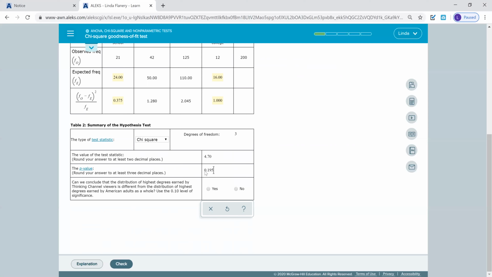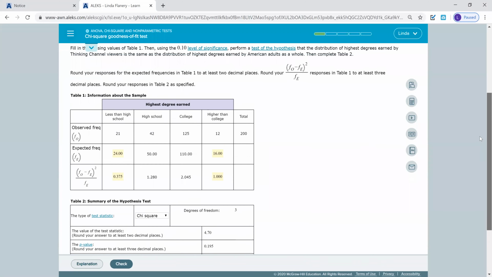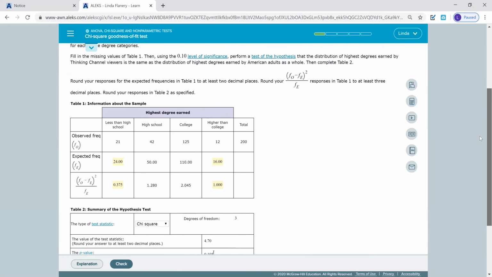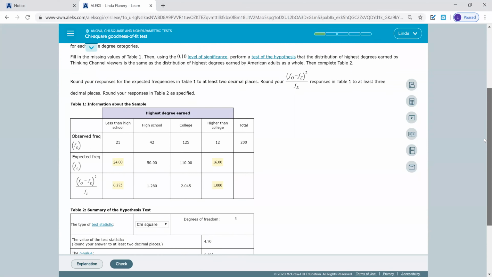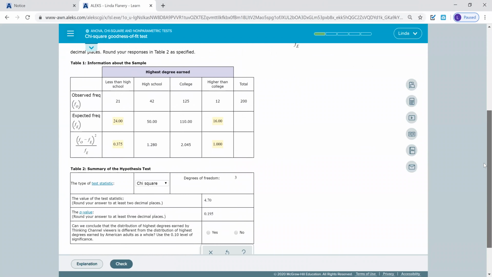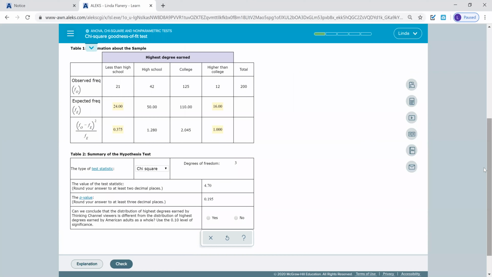0.195. Now on here, our null is that they are equal. Our alternative hypothesis is they're not equal. So in this case, we're going to compare the p-value to the alpha value being 0.10. Our p-value, 0.195, is greater than our alpha value of 0.10. Since our p-value is greater than our alpha value, we're going to accept the null being that they are equal.